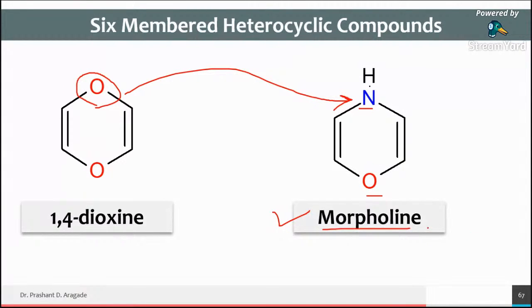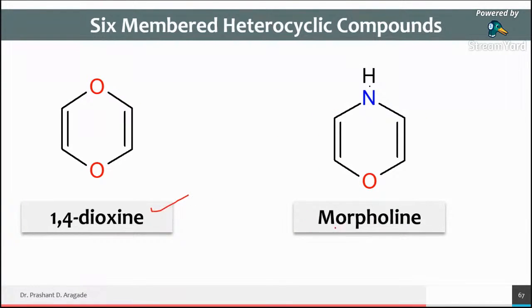So if in any exam they ask the question, draw the structure of morpholine, then you have to draw the 6-member ring containing oxygen and nitrogen. Numbering you can give from any direction, because it does not contain any substituent. First preference goes to the oxygen and then to the nitrogen as per the preference order. Either you can go clockwise or anti-clockwise. So 1,4-dioxane and morpholine are the names of these rings.